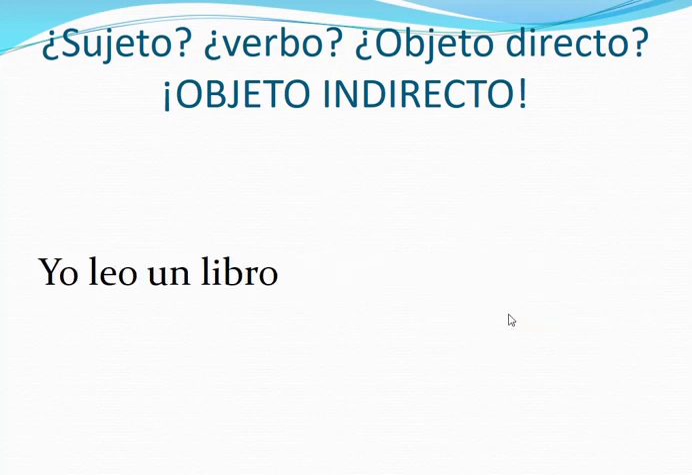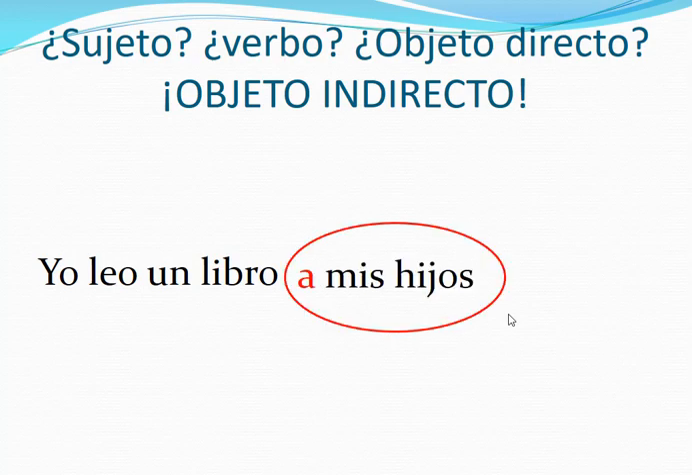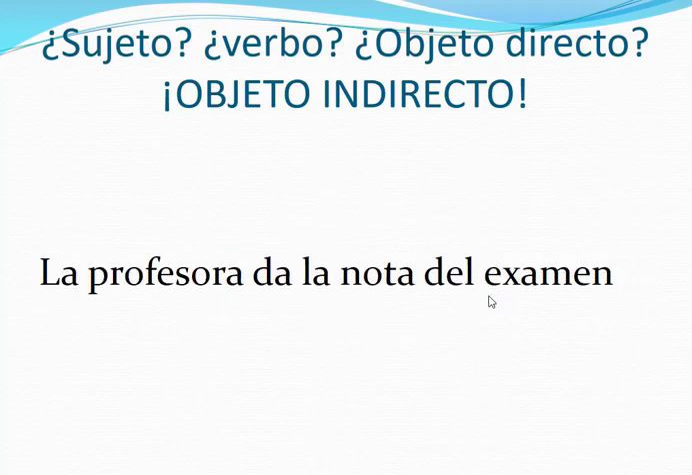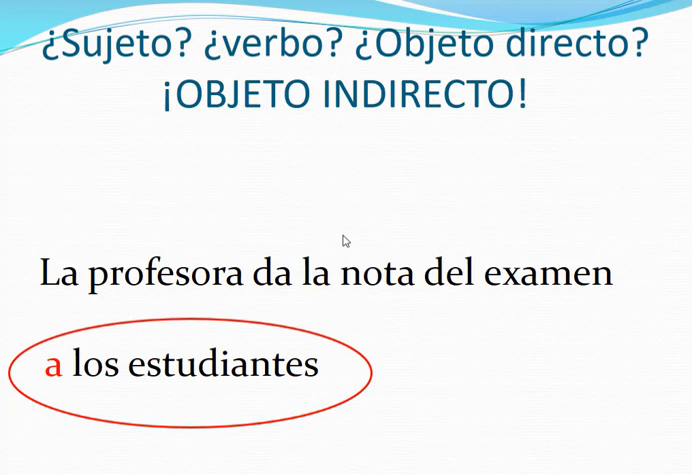Let's do some examples. I read a book. Yo leo un libro a mis hijos. A mis hijos, indirect. What are you reading? This, direct. For whom? To whom? A mis hijos. My kids. La profesora da, es el verbo, la nota del examen. The direct object can be longer than just one word. And a los estudiantes. She's giving the exam grade to the students. A los estudiantes.